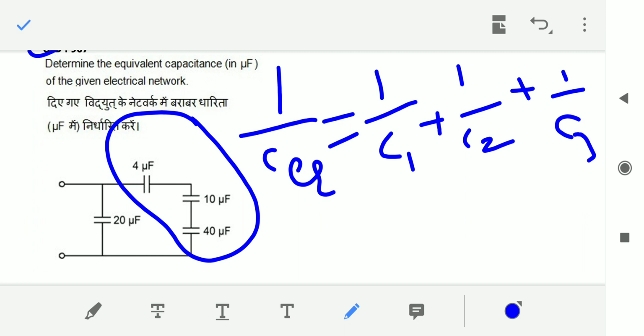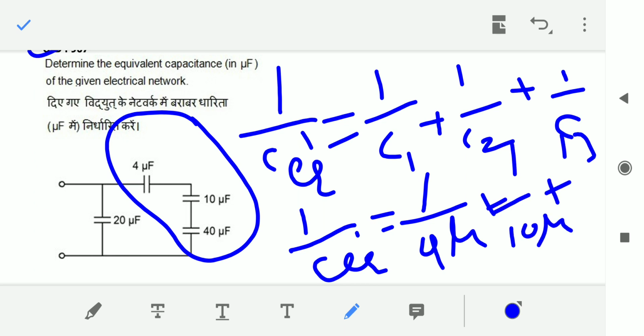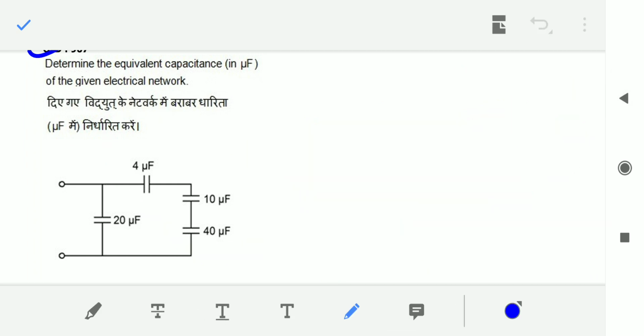Let me take it as C equivalent dash. C equivalent dash equal to 1 by 4 micro plus 1 by 10 micro plus 1 by 40 micro. You have to take it like that. Okay, let me write here.